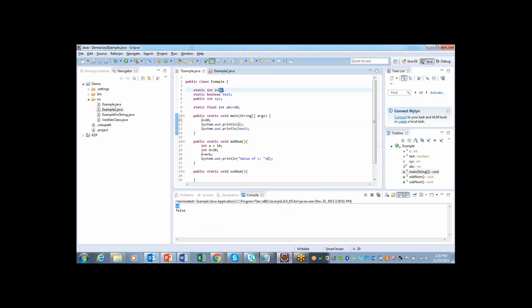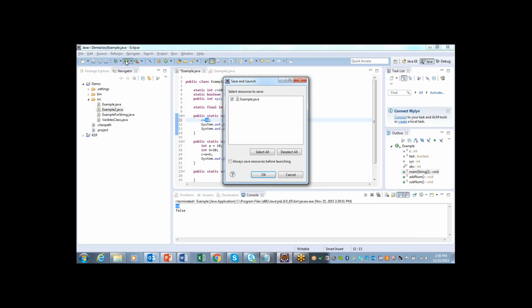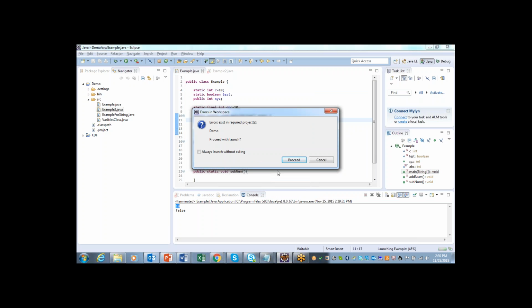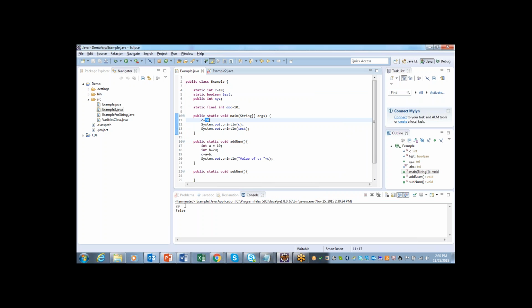Here I have assigned the initial value as 10, but here I'm assigning another value, 20. So when we execute, what happens? You will get the result as 20. In the sense, the updated value is getting displayed. Means the variable c, that is a static variable, is allowing me to change the default value.